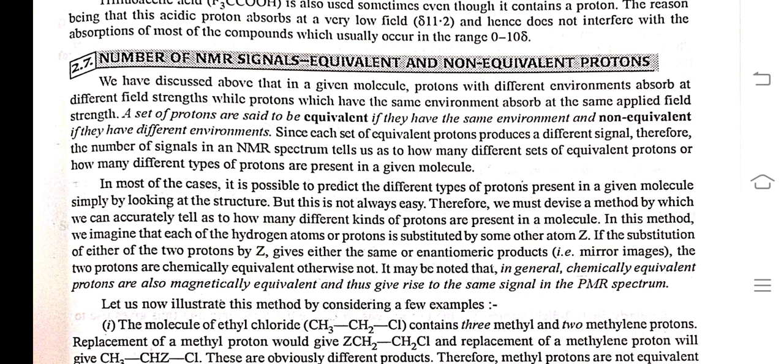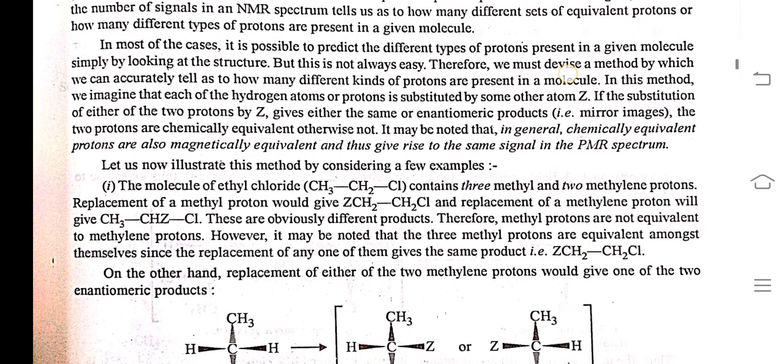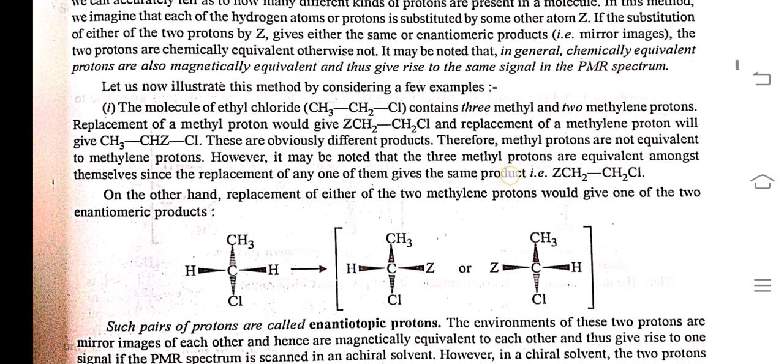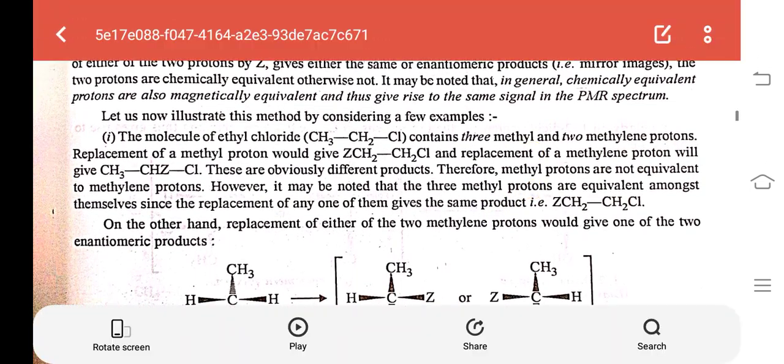If the two protons are chemically equivalent, otherwise not. It may be noted that in general, chemically equivalent protons are also magnetically equivalent and thus give rise to the same signal in the PMR spectrum. Let us now illustrate this by considering a few examples.